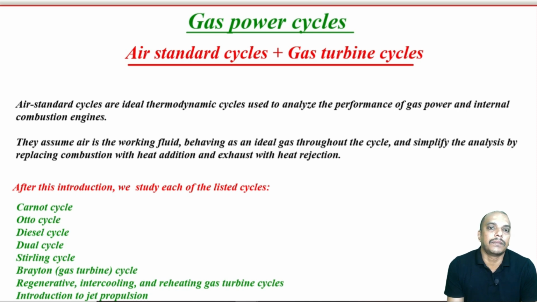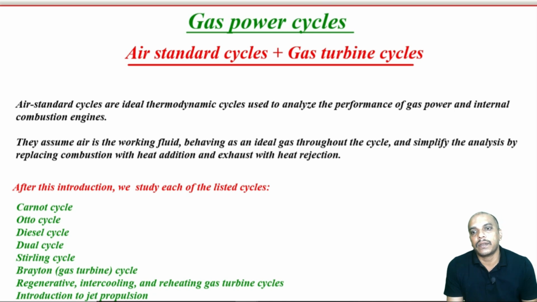Similarly, we have gas turbine cycles also. There also we assume that the working fluid is air, but the difference between air standard and gas turbine cycle is that reciprocating engines we consider it under the air standard cycle, whereas gas turbine we are particularly worried about gas turbine cycle where we are particularly worried about gas turbines.